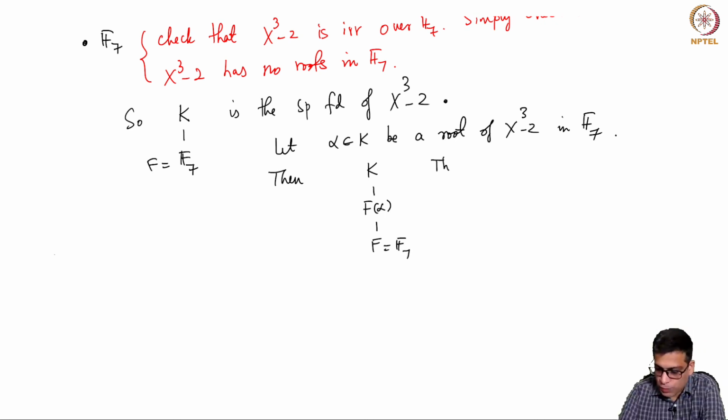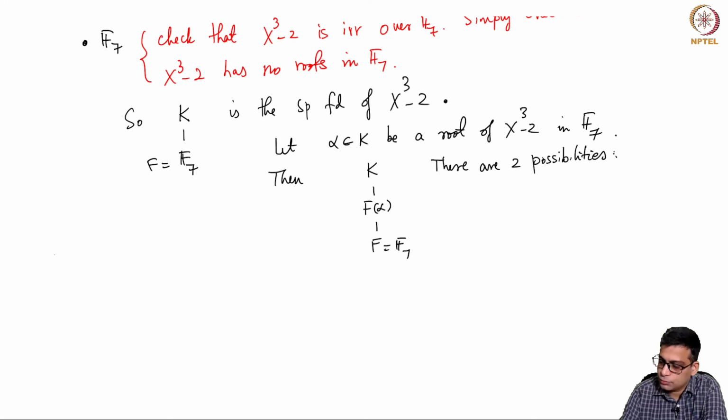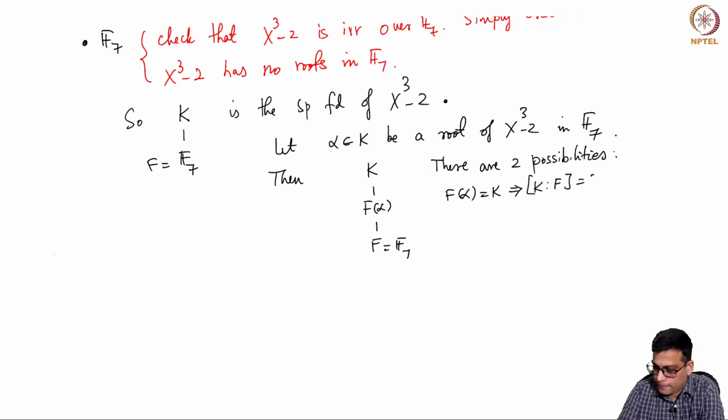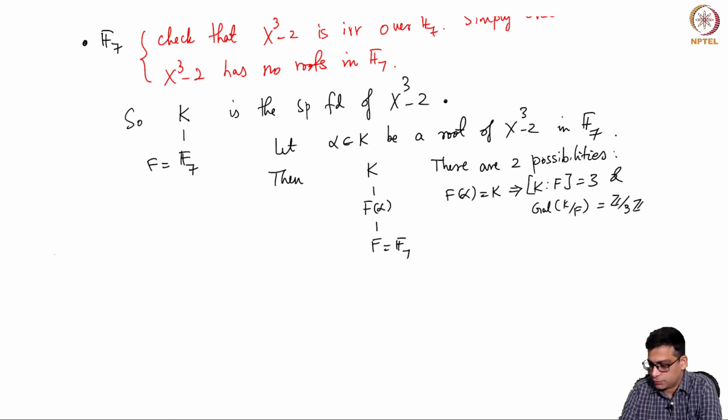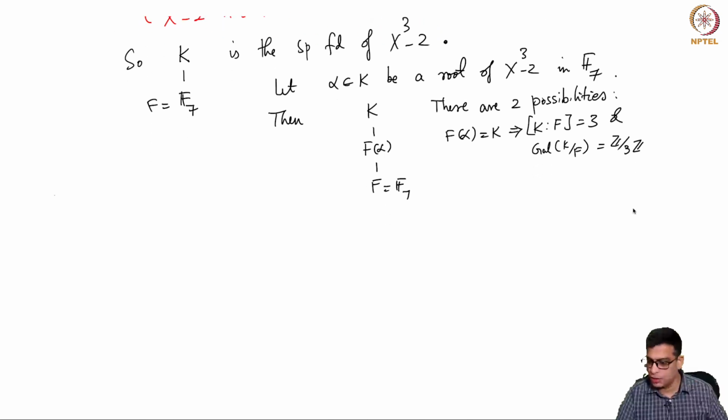So there are two possibilities. Either F alpha equals K, in which case K colon F will be 3, and the Galois group in this case has to be Z mod 3Z. It's a degree 3 extension. In other words, it's a group of order 3.